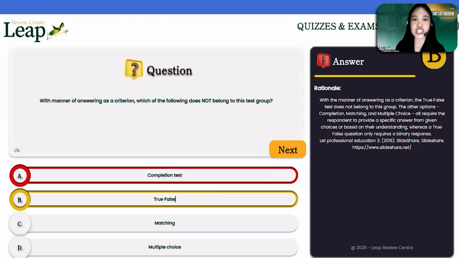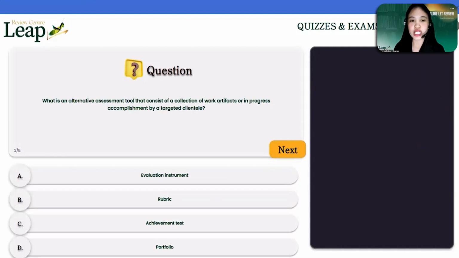Next, let's proceed with number 2. What is an alternative assessment tool that consists of a collection of work artifacts or in-progress accomplishment by a targeted client? A. Evaluation instrument. B. Rubric. Letter C. Achievement test. Or letter D. Portfolio. Again, take note, it's an alternative assessment tool. So we have several types of assessment tool. We have traditional and then alternative, or in some other references, we also have authentic assessments.